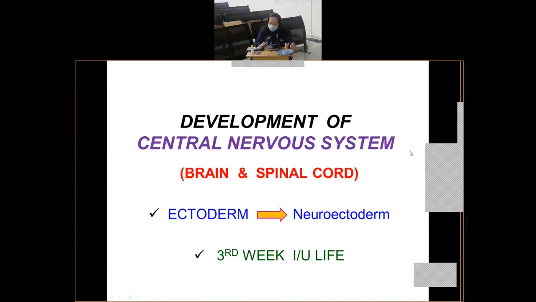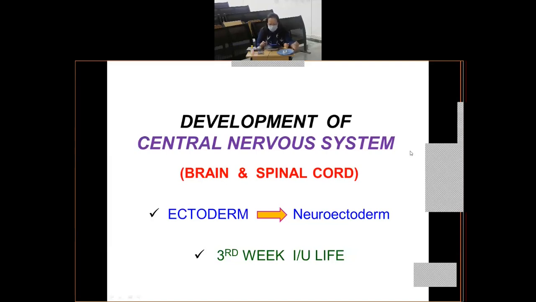What will constitute the PNS, or the peripheral nervous system? Anyone from the class of 2019? What constitutes the peripheral nervous system? Any nervous tissue which lies outside the CNS, or in other words, any nervous tissue which lies outside the brain and the spinal cord. Are you clear? For example, in the head region, you have the pair of cranial nerves. How many pairs of cranial nerves do you have? 12 pairs. So in the head region, you have 12 pairs of cranial nerves.